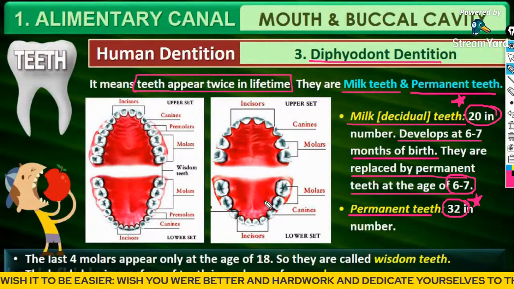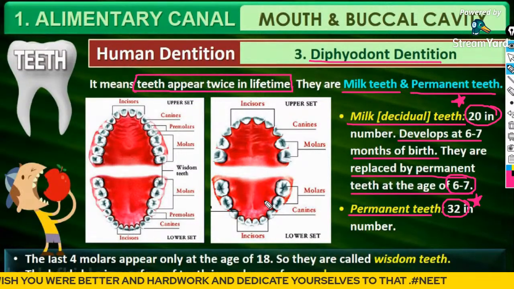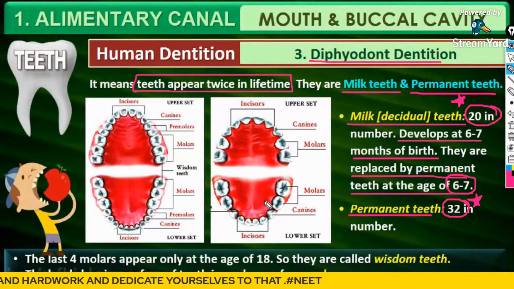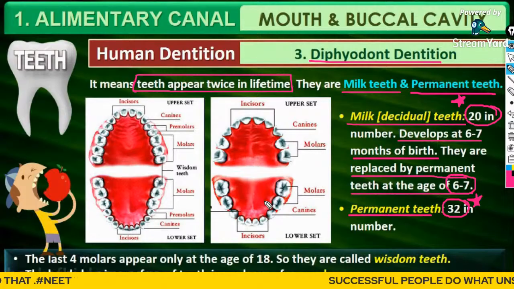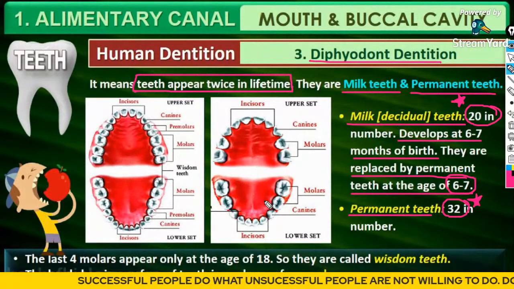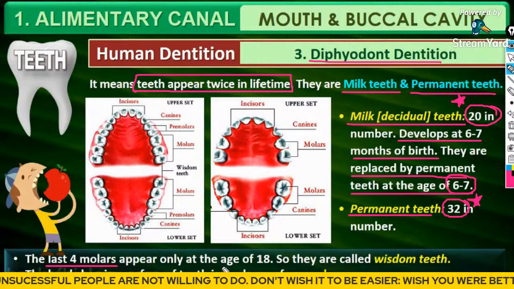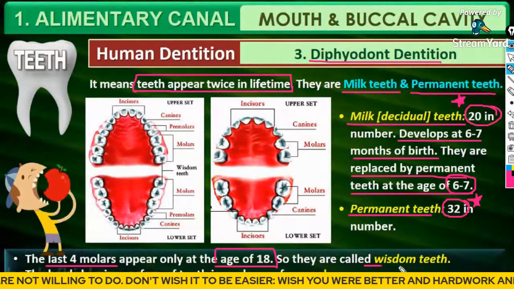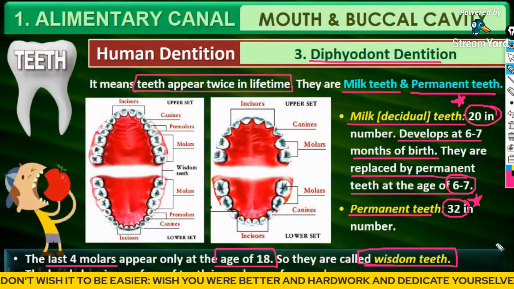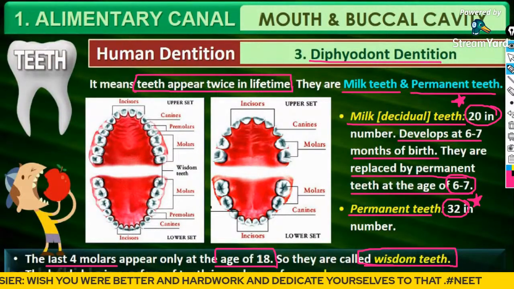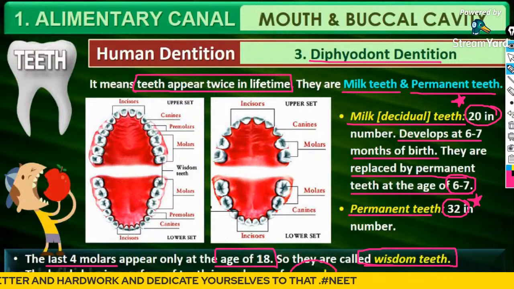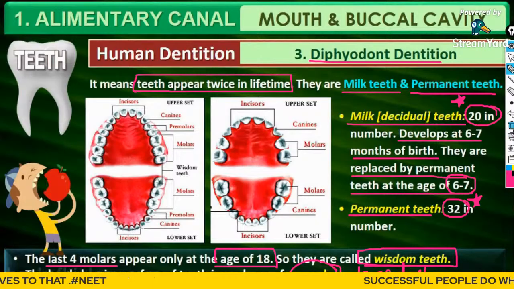And guys, by your adolescence or puberty stage, almost all the teeth have been replaced, and the last pairs of teeth arise with a huge pain, right? Right, everyone, the last pairs of teeth. So the last 4 teeth, the molars, appear at the age of 18. They are called wisdom teeth. Okay, and the hard chewing surface of the teeth is made up of enamel. Enamel is actually the hardest portion. Enamel is actually the hardest portion.